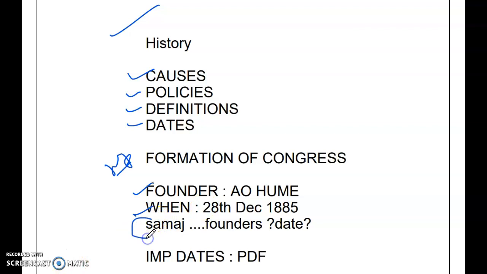There were different Samaj like Brahmo Samaj, Arya Samaj. You have to learn the founders and the date it was founded. Then the important dates PDF is again in that drive which I have provided in the description box. I have systematically arranged those dates. For example, Dandi March, Quit India movement, non-cooperation movement, all these dates are indispensable.